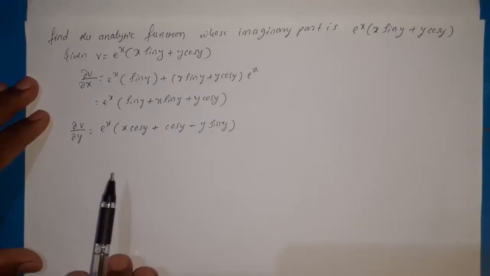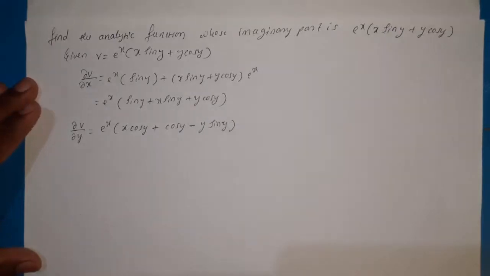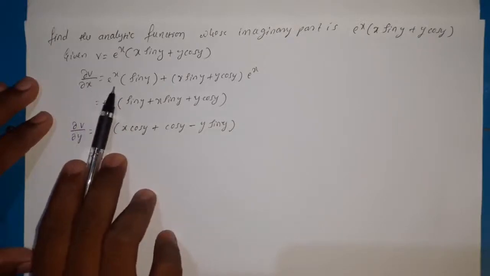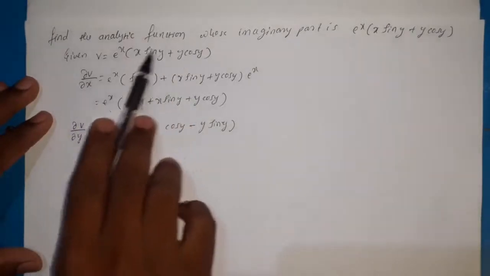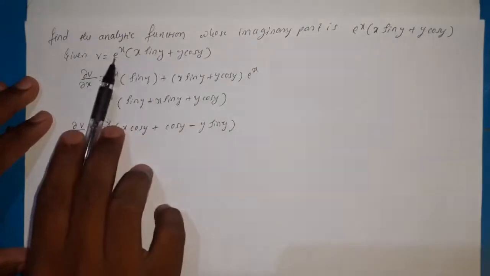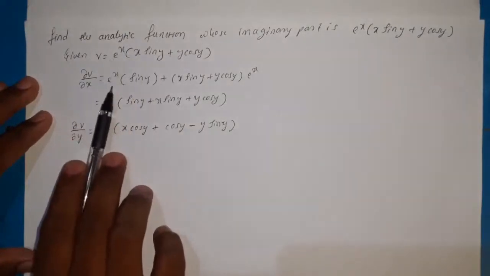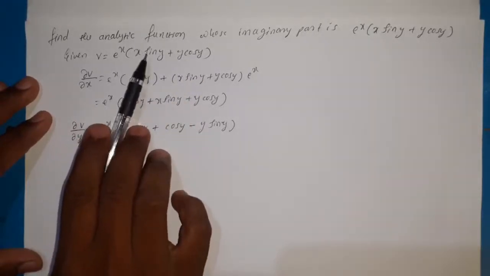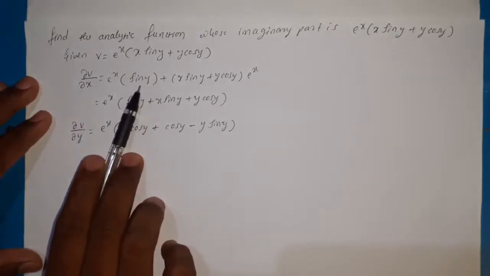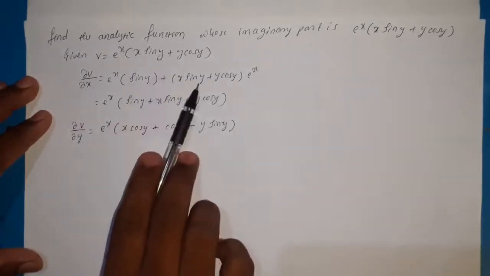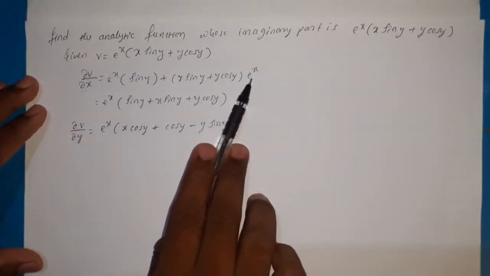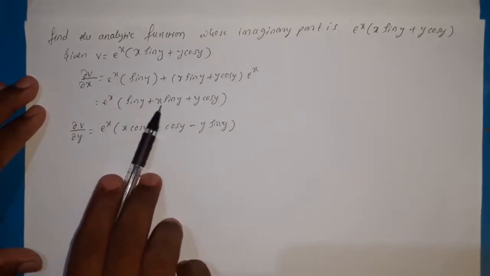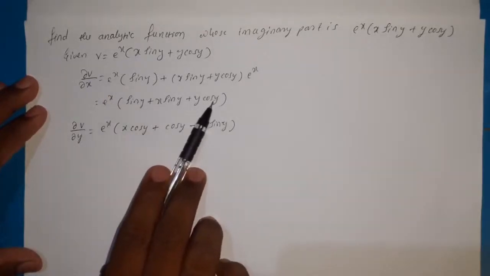Now consider ∂v/∂x and ∂v/∂y. So ∂v/∂x is equal to e power x as it is, then differentiation of this one, because here we have two functions in u into v form. So first function as it is, that is e power x, then differentiation of (x sin y plus y cos y) with respect to x gives sin y only, plus second function as it is and differentiation of first function is e power x. So by taking e power x common, we can write e power x into (sin y plus x sin y plus y cos y).